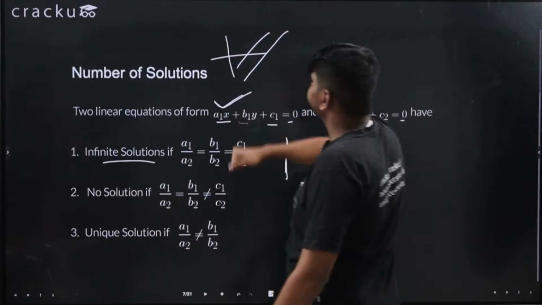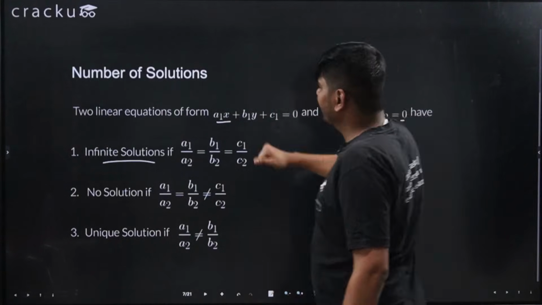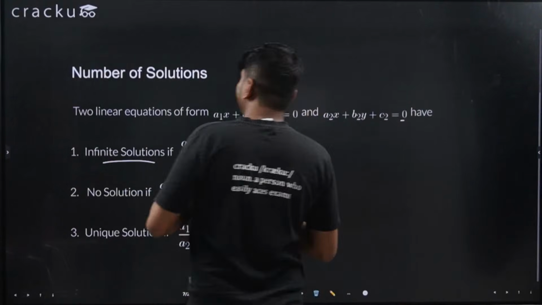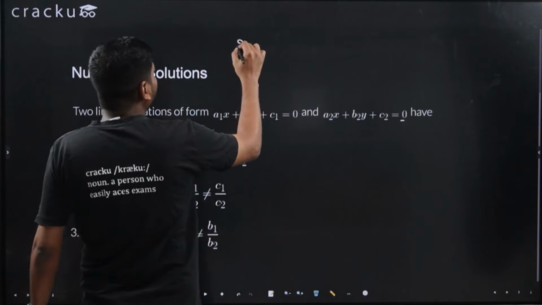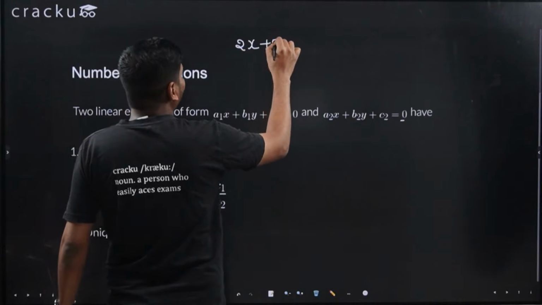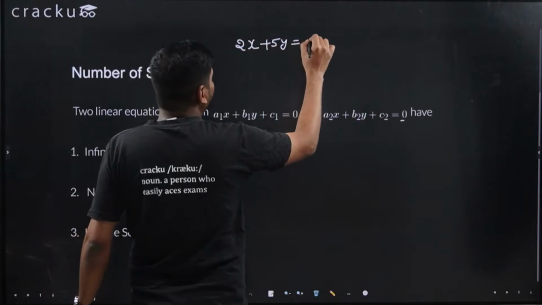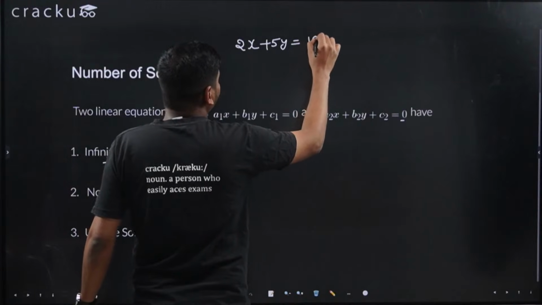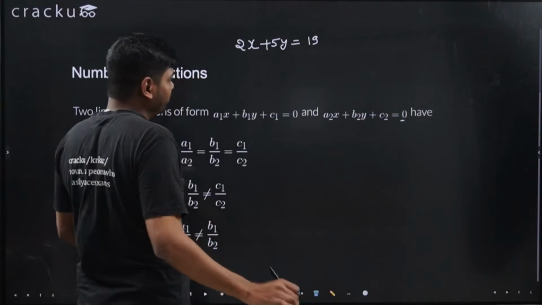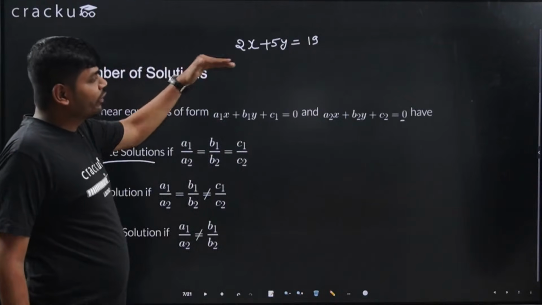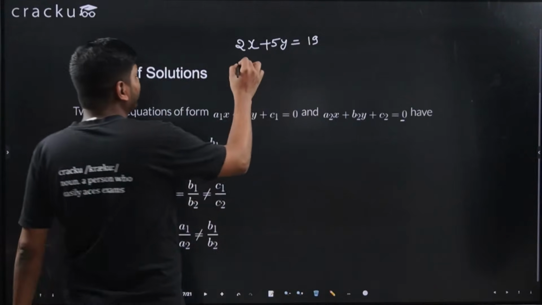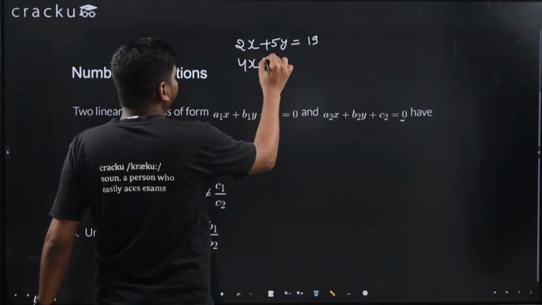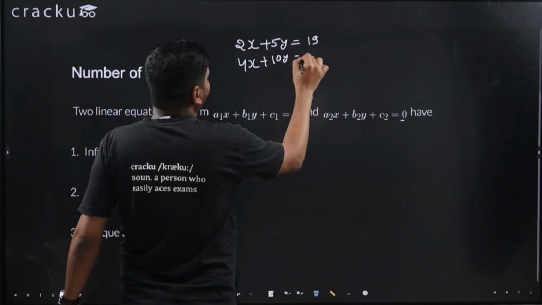Just give me a second. So let's say the equations are 2x plus 5y is equal to, let's say, 19. Okay, this is one equation. The second equation, let's say, is 4x plus 10y is equal to 38.